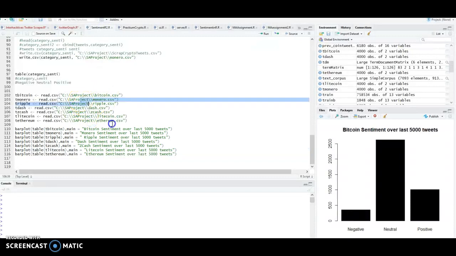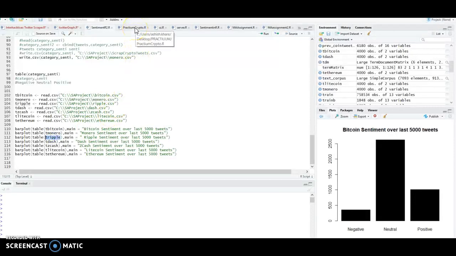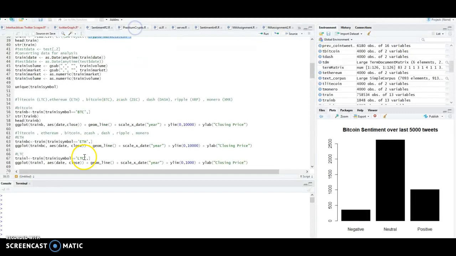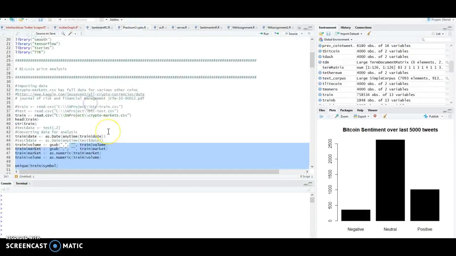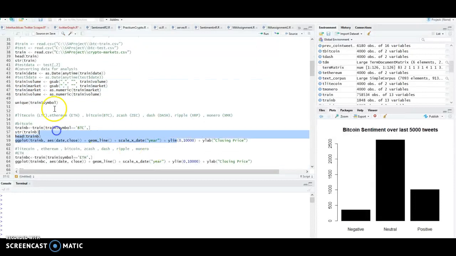And then I'll create a sentiment analysis using some of that data to show how it behaves for Bitcoin, Monero, and other currencies when we calculate sentiment and plot it. And the third one is the time series analysis for Bitcoin and other currencies' prices, and we will also be plotting to show how it actually turned out based on the sentiment.